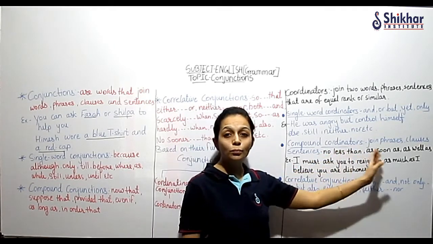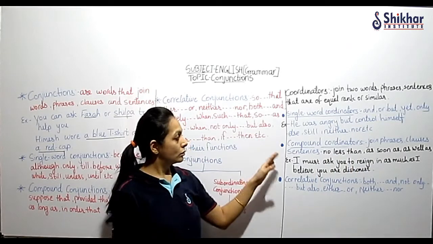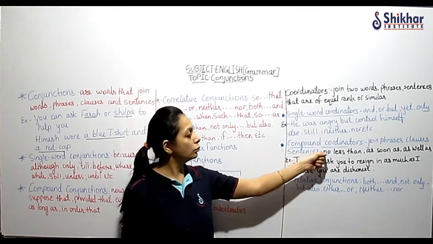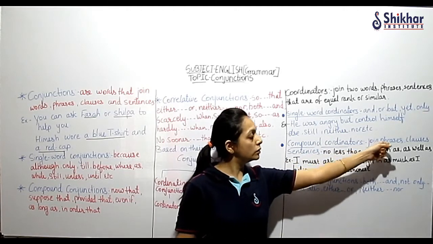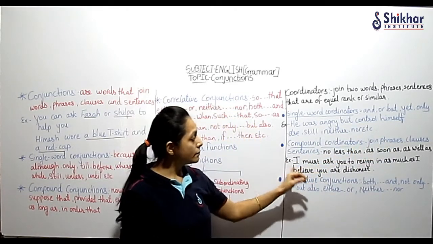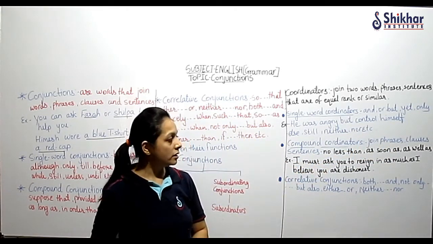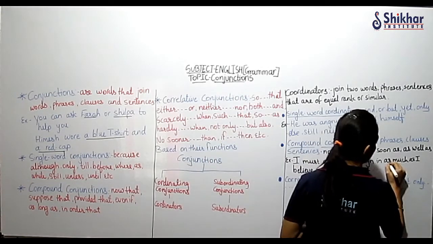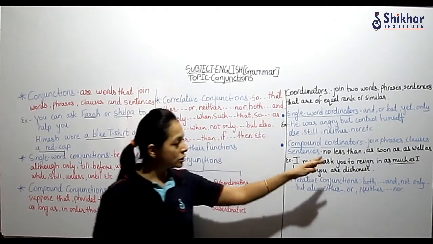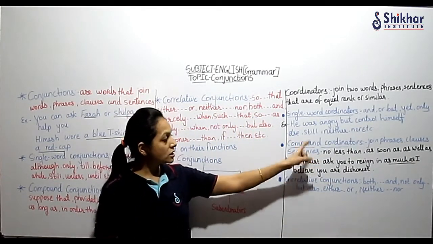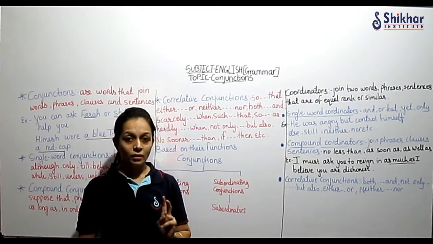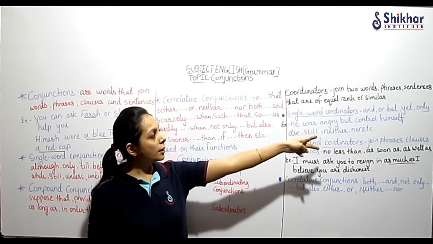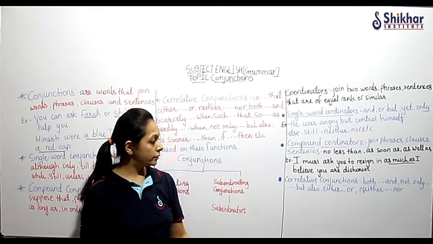यहाँ पे देखा आपको group of words है. दो वर्ड को मिला के more than two words भी होता है. No less than, as soon as, as well as. I must ask you to resign inasmuch as I believe you are dishonest. So as much as I have not written because I have used it in the sentence. As much as is also a compound coordinator. Understood? Both sentences are equally important, of similar rank.